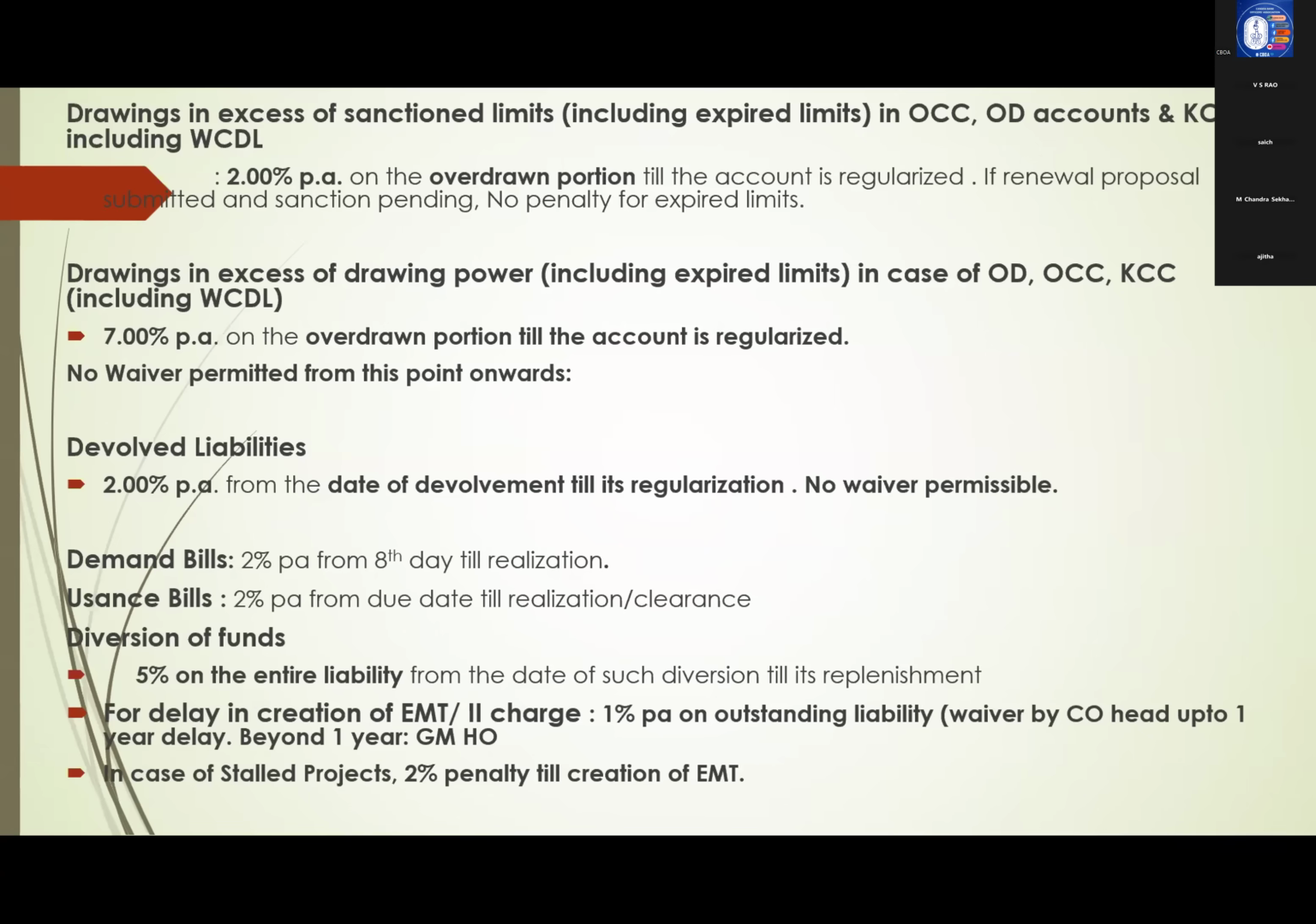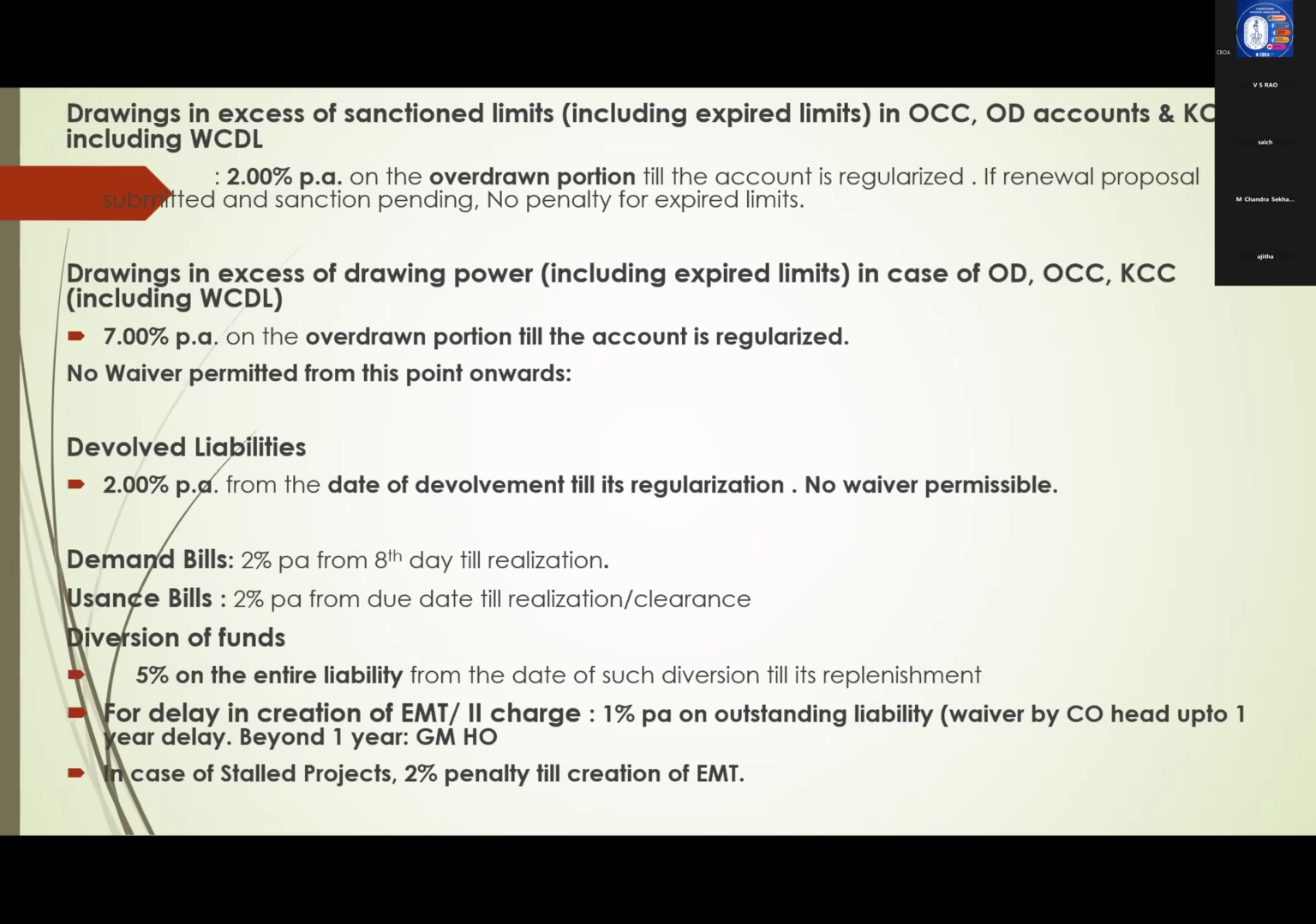Okay. Drawings in excess of drawing power. Beyond drawing power, if you are permitting drawings, it comes under clean loan because no security is there. Then it will become clean loan. In such cases, 7% per annum penalty over the overdrawn portion till the account is regularized. And no waiver permissible in this case.